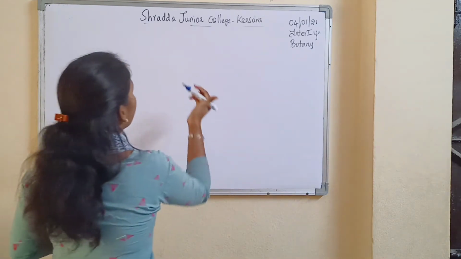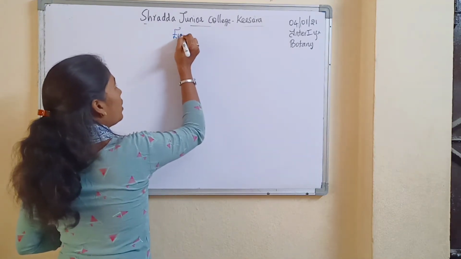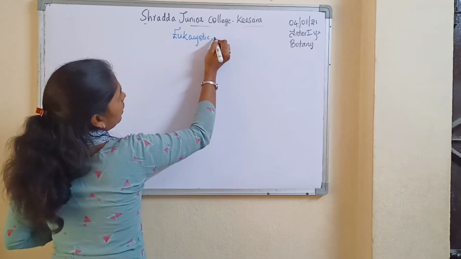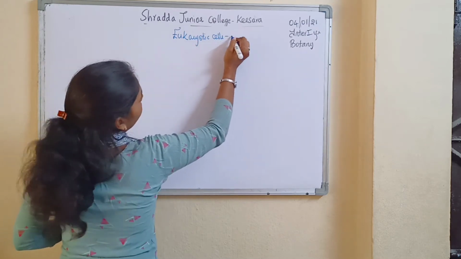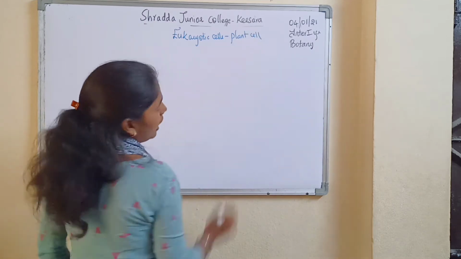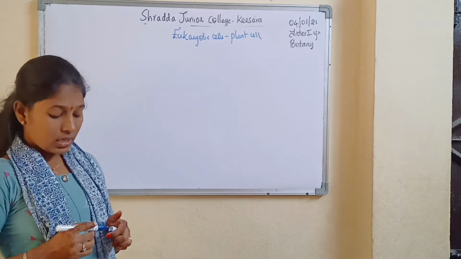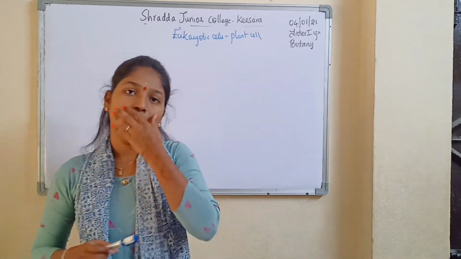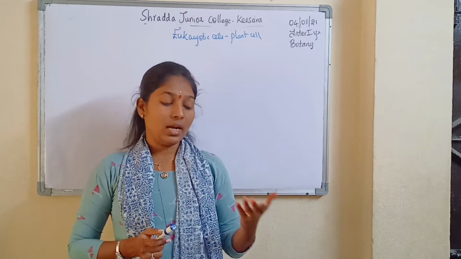So let's discuss the eukaryotic cell. A eukaryotic cell is the cell which contains a definite nucleus. Examples are the plant cell and the animal cell. So now we will discuss the plant cell, and how a plant cell differs from an animal cell. There are many differences between plant cells and animal cells.